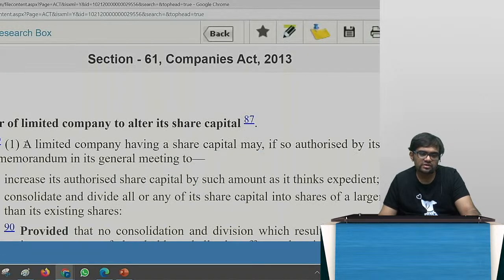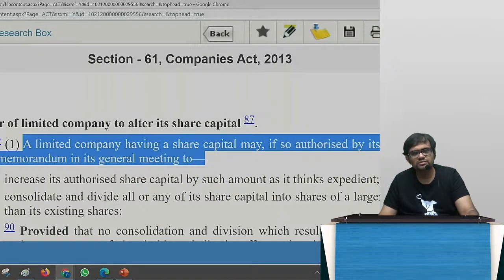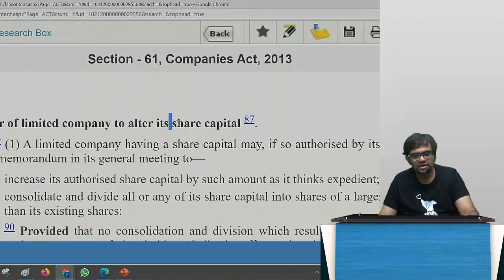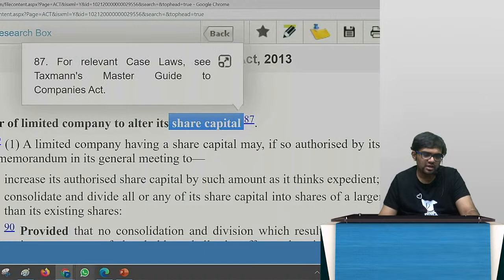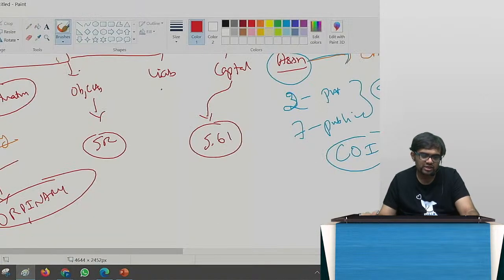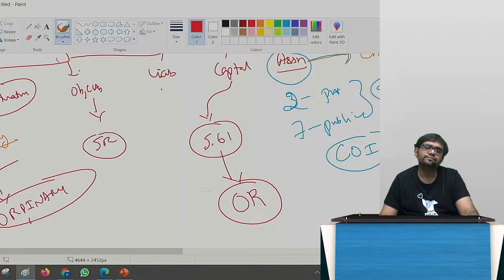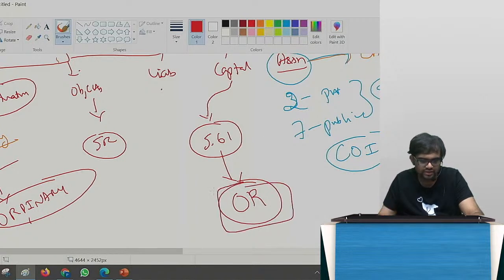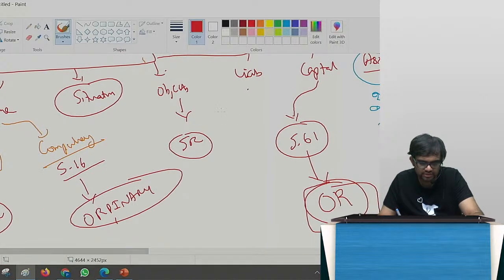If I go to section 61, there is no type of resolution given, which means if I want to change the capital clause, important for the exam, generally interpretation, if I want to change the capital clause under section 61, what resolution is needed? Ordinary resolution. So if you see, ordinary resolution is needed here. Here what resolution is needed? Special resolution. Here what resolution is needed? Special resolution. Here what resolution is needed? Ordinary.